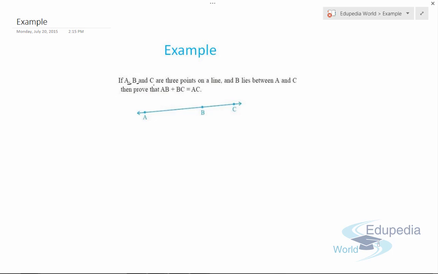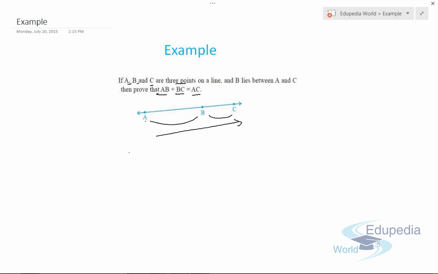If A, B and C are three points, and B lies on AC, then we have to prove that AB plus BC equals AC. Means if these are the three points A, B and C and they lie on a line, then we have to prove that AB plus BC equals AC. Now how can we prove that?